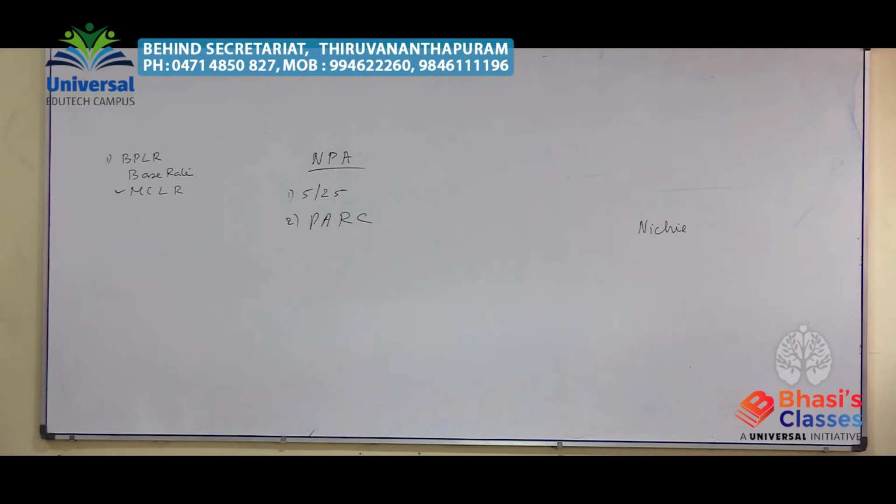And you know that on the basis of PARC, about 21 private asset reconstruction companies were established in India by private individuals.